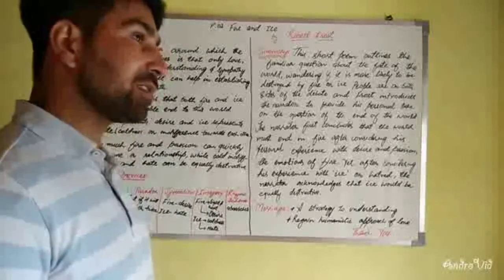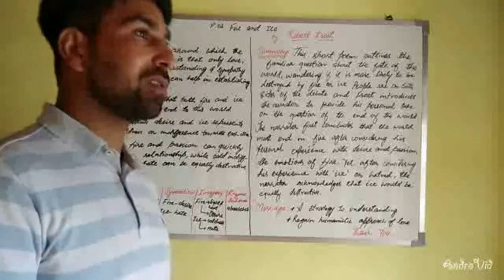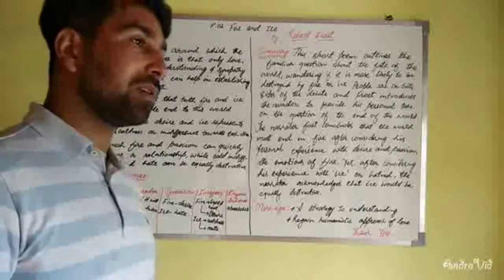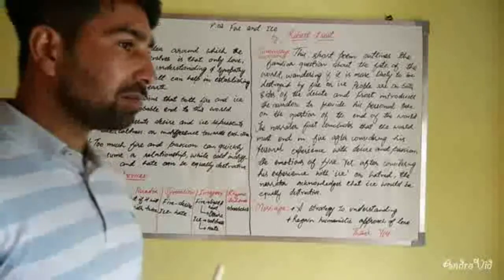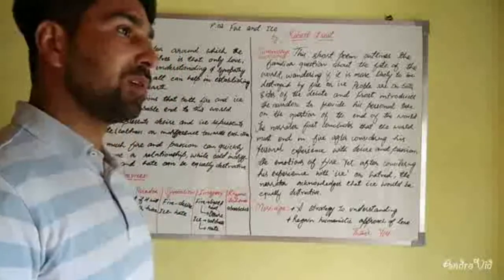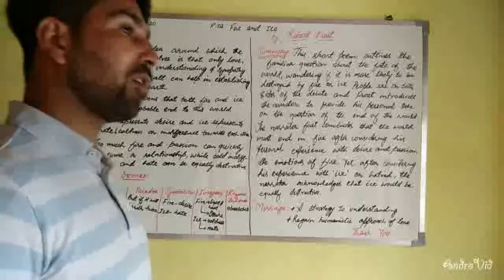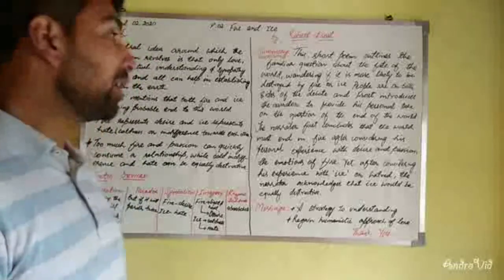Because you might have seen this very thing, that there are struggles going on, there are wars going on, there are a lot of problems going on in the world, and not only in the world but in our own societies, where we don't have sympathy for the poor, where we have discrimination. So the first and foremost thing is that we need love, sympathy, and mutual understanding for each other.